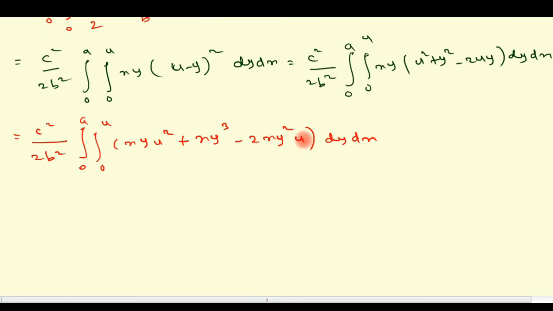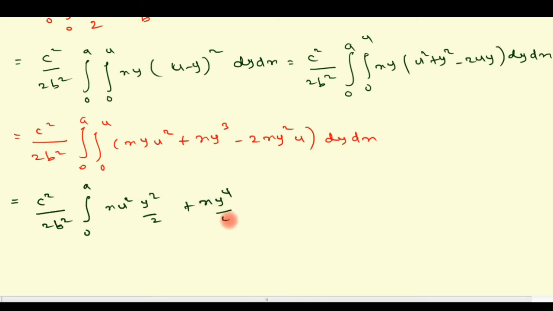So in this u is the function of only x. So now we are going to operate the middle integral. So c square by 2b square as it is, integral 0 to a, with respect to y, x is the constant and u is the function of x only, so u also is the constant. So x into u square y square divided by 2 plus x into y power 4 divided by 4 minus 2xu into y cube divided by 3. Okay, limit is 0 to u. So remaining integral dx.